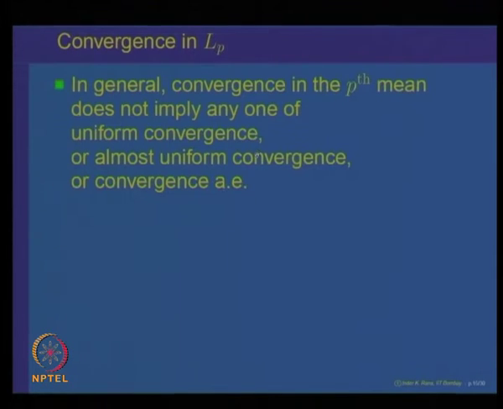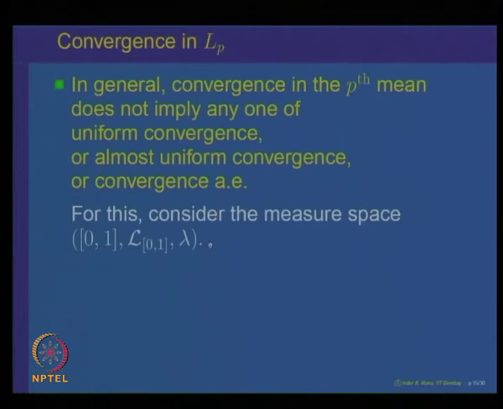We will give an example of a sequence which converges in L^p but does not converge almost everywhere. That example itself will imply that p-th mean cannot imply uniform convergence, because uniform convergence implies convergence almost everywhere. Similarly, the same example is sufficient to say that p-th mean does not imply almost uniform convergence, because uniform convergence implies almost uniform convergence. So, we want to construct a sequence of functions in L^p such that the sequence converges in L^p, but does not converge almost everywhere.